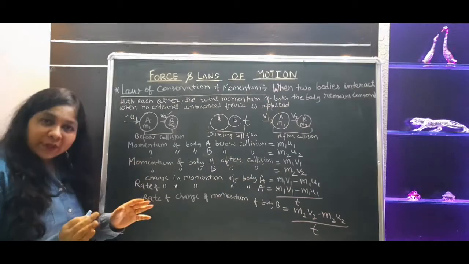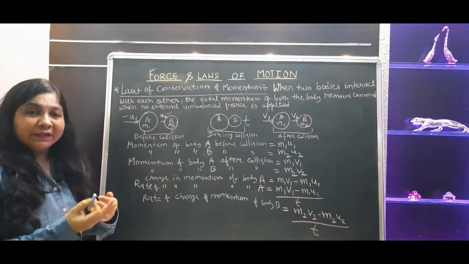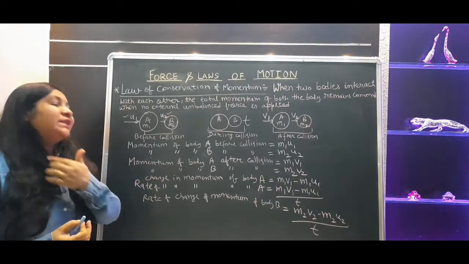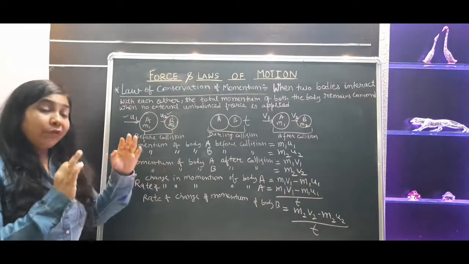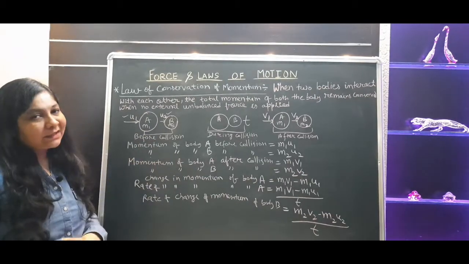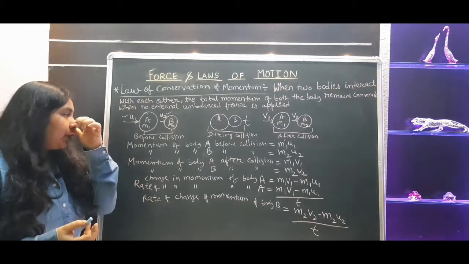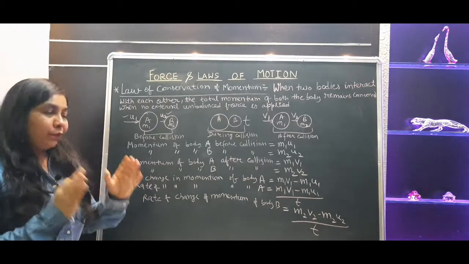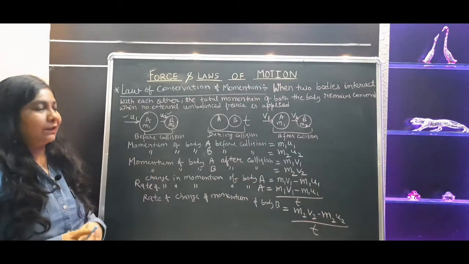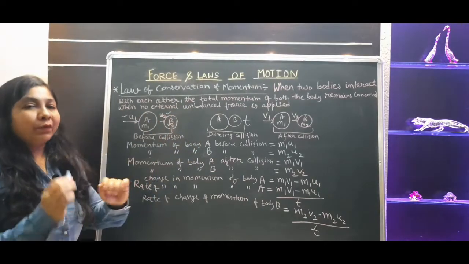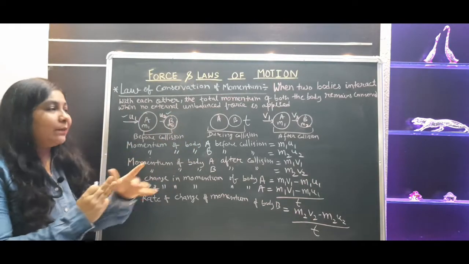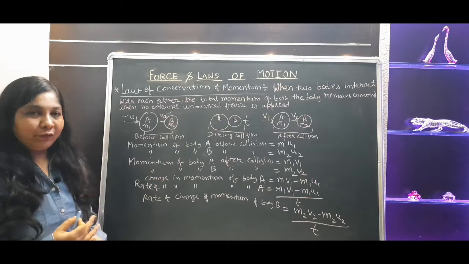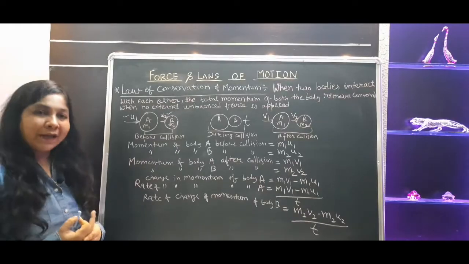Now after collision, what will happen? Definitely if they collide with each other, then after collision the velocities of both the bodies will change. It's an obvious thing. So now we are considering the velocity of body A and body B as v1 and v2. As we know, v is defined as final velocity.